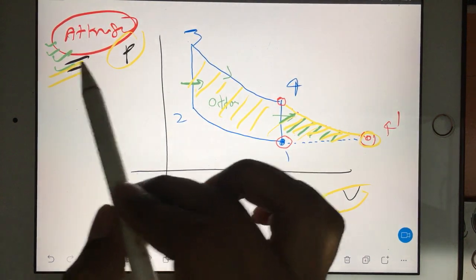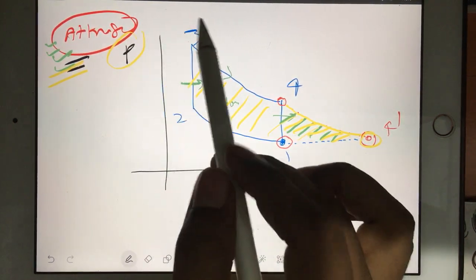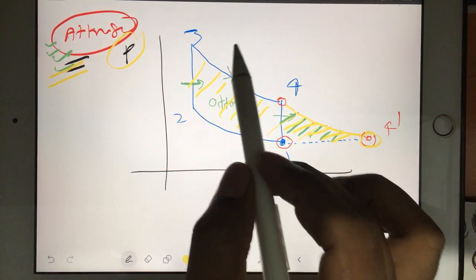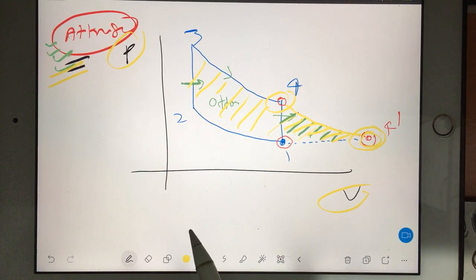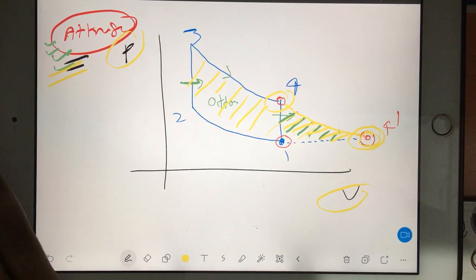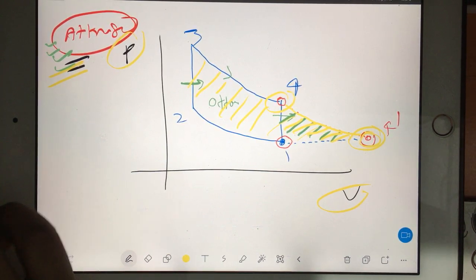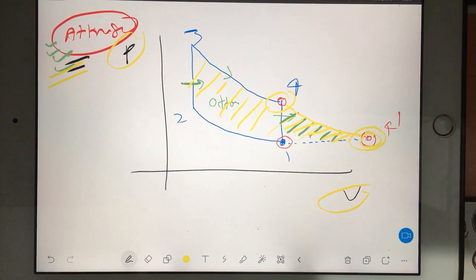So the Atkinson cycle is nothing but the Otto cycle converted into the Atkinson cycle. What kind of conversion do we have? This point is shifting here. So that's all. Only this much is there in the cycle, and you have to do all the PDFs.